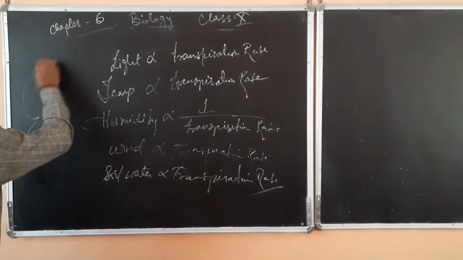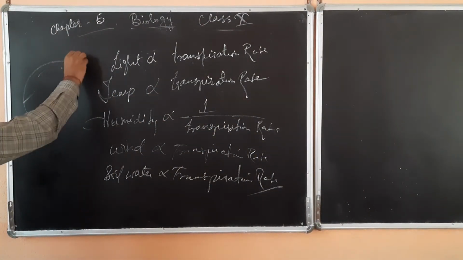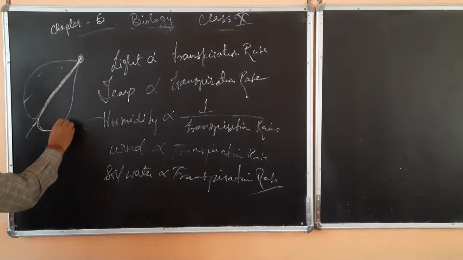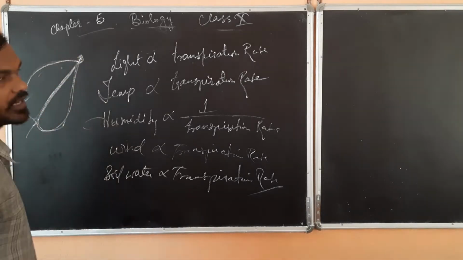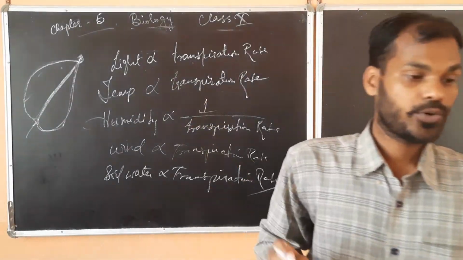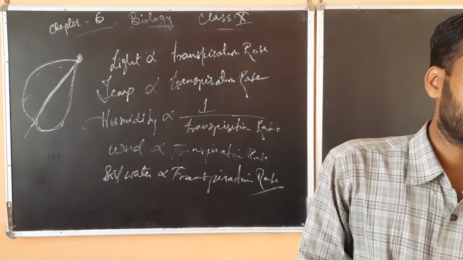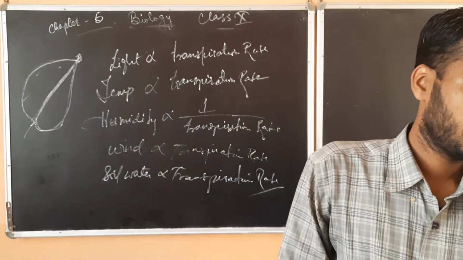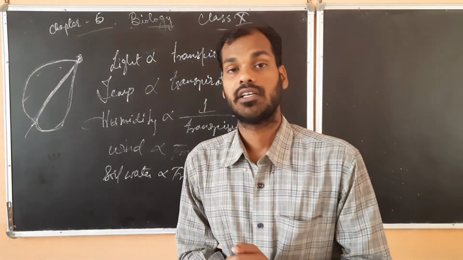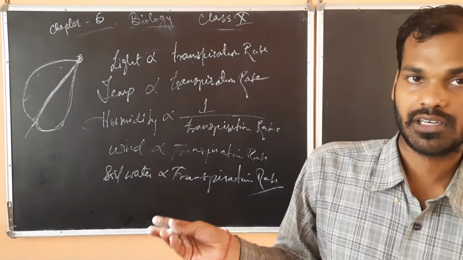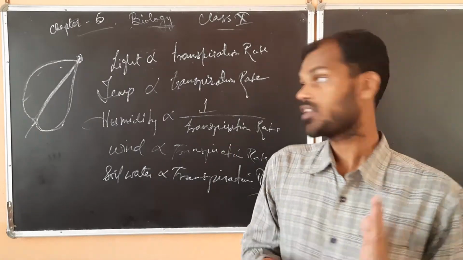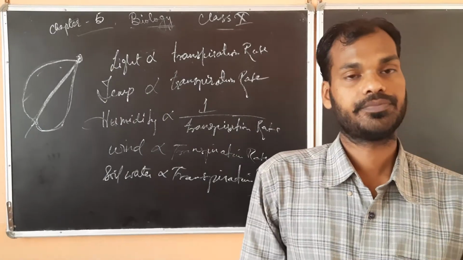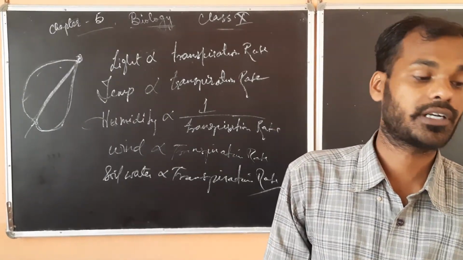So if this is your leaf, this is the tip and this is the margin here, and here also the margin of the leaf. At these points only you can see the hydathodes. Water escapes in liquid form at night and accumulates in drops at the hydathodes. This is known as guttation. The simplest example you can see is on grasses. Every day in the morning you can see some water droplets oozing out of the leaf. That is an example of guttation.